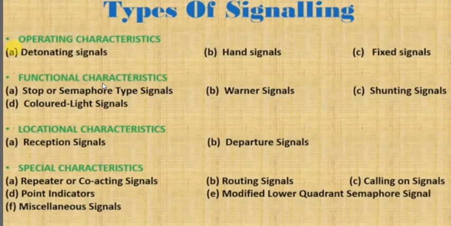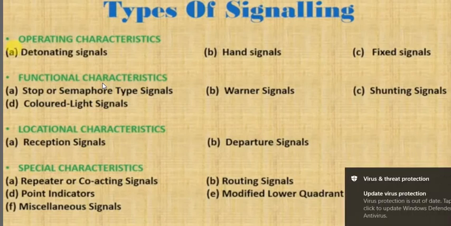As you can see on your screen, there are basically four characteristics on which the signals are classified. We saw the first two characteristics in the previous lecture: operating characteristics and functional characteristics. In operating characteristics, there are three signals based on their operation: detonating signals, hand signal, and fixed signal.